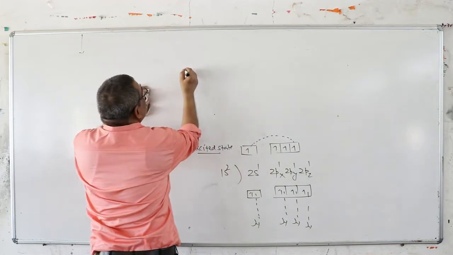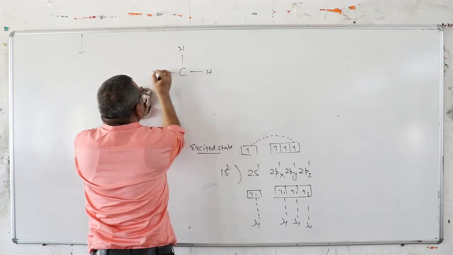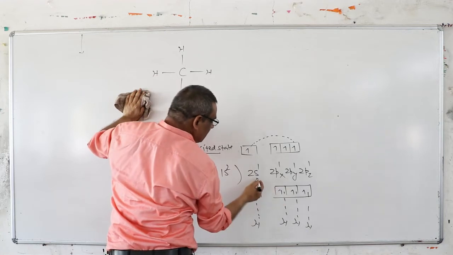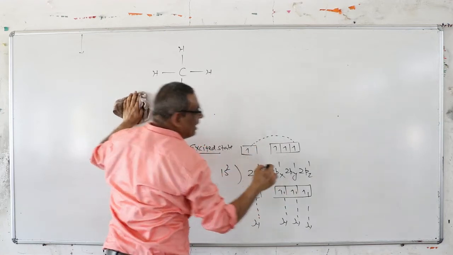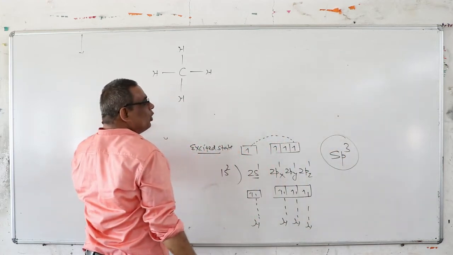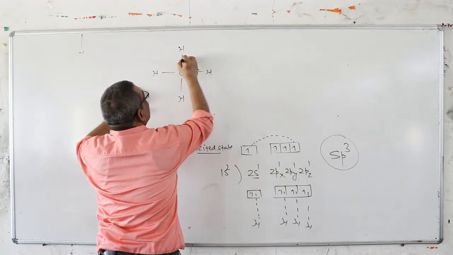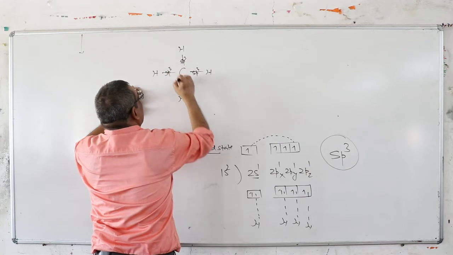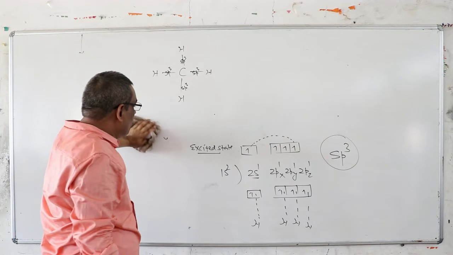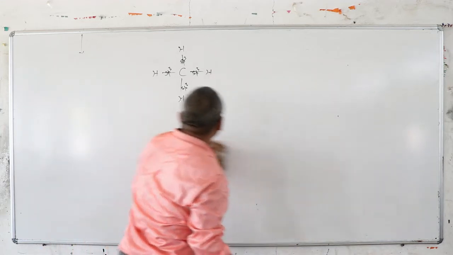What happens in this case? In 2 dimensions, you write carbon, and the carbon will share electrons like this. These bonds are not pure. 4 orbitals are mixing, 1s and 3p. So you write the hybridization is sp3, mixing of 1s and 3p orbitals. So all the bonds are not pure, they are sp3 hybrid bonds. So this is called a hybridized orbital. This is the basic introduction.